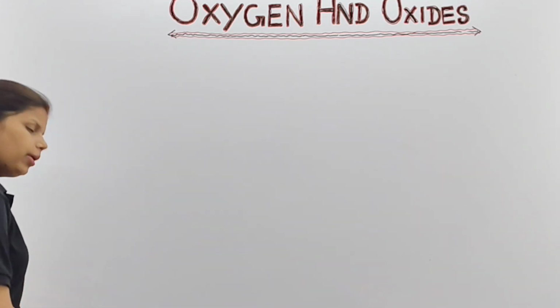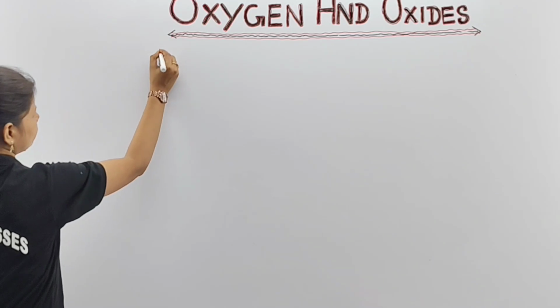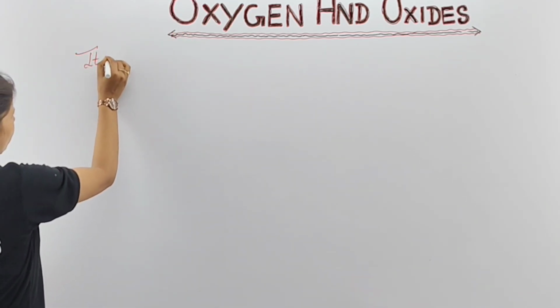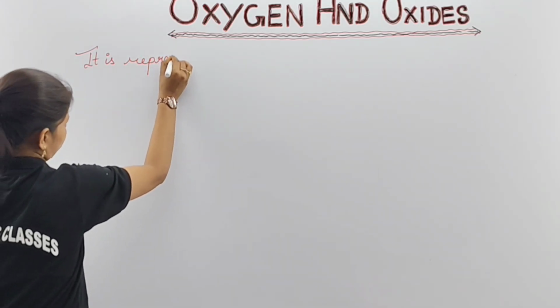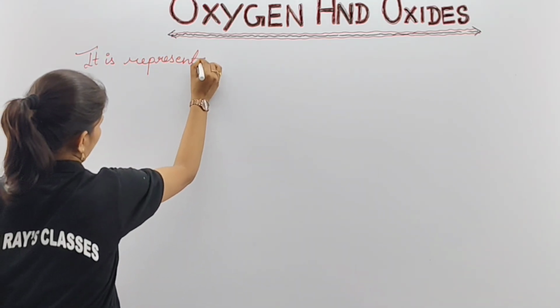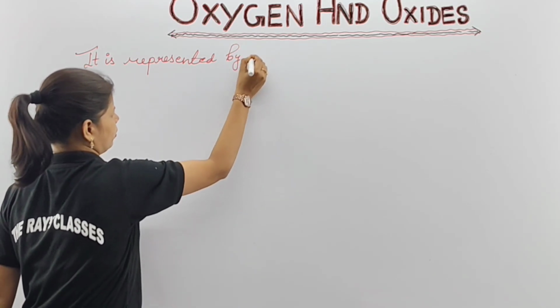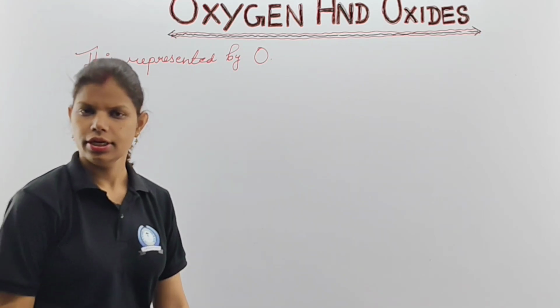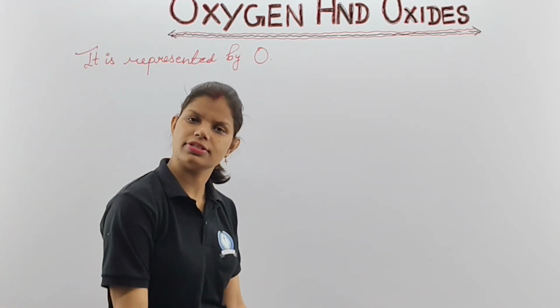So first of all, it is represented by a symbol. This is just for your knowledge. Since it is the beginning of this topic, we are going to start from the basics. It is represented by O. Do you get my point? First, you have to understand what the actual symbol of this is. So the actual symbol is O.